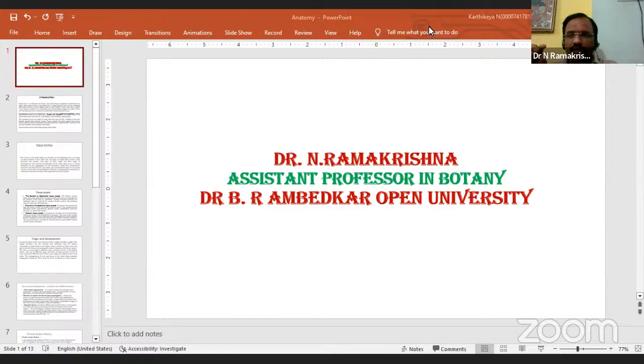Number one is the rib meristem, number two is the plate meristem, and third is the mass meristem. Generally, based on plane division, there are three types: rib meristem, plate meristem, and mass meristem.